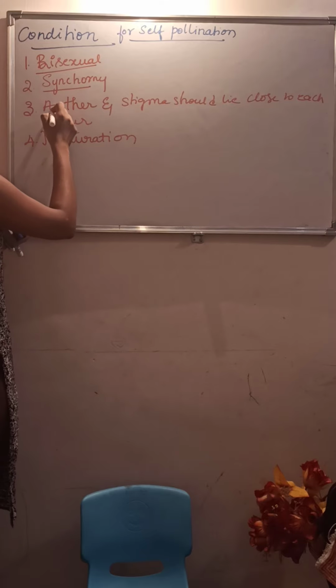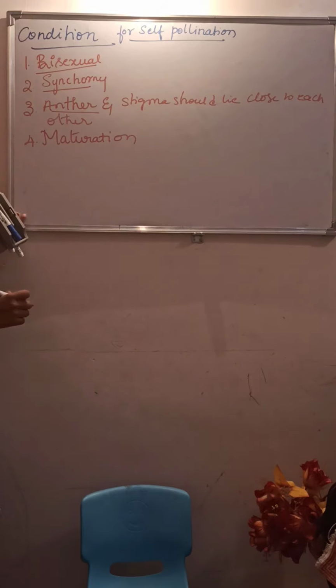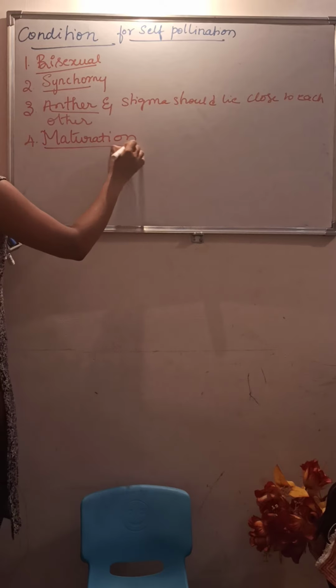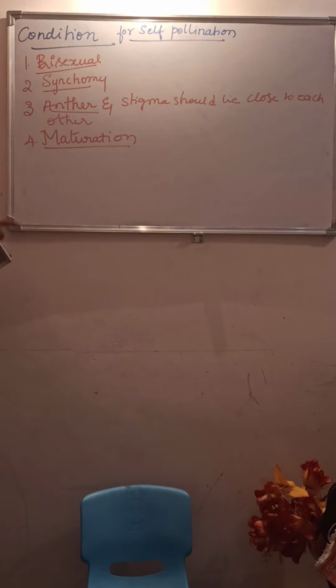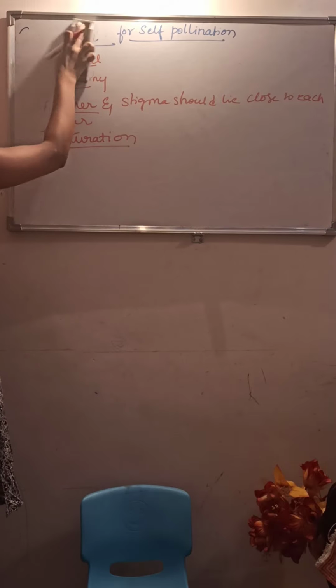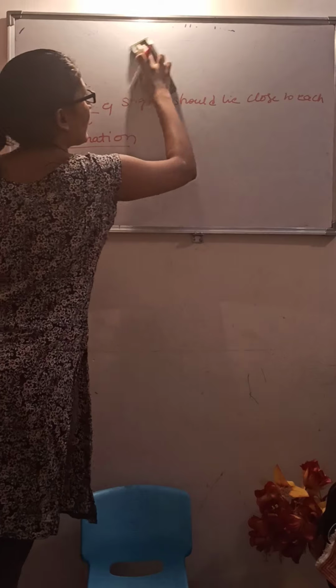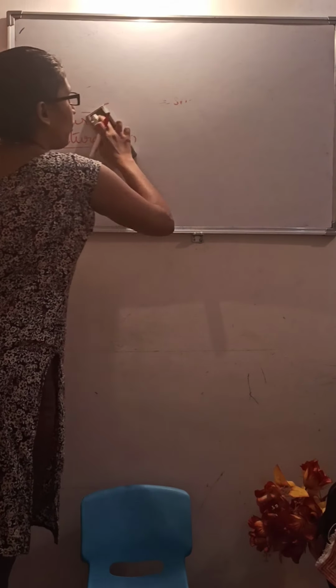Next, the anther and the stigma should lie close to each other. They have to lie close to each other to undergo self-pollination. Next is the maturation. So these are the conditions and the modifications of self-pollination. Now we will discuss the advantages and disadvantages of self-pollination.